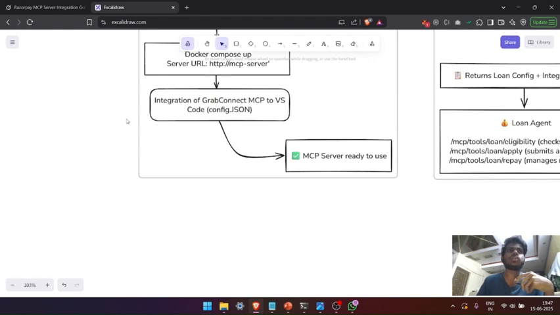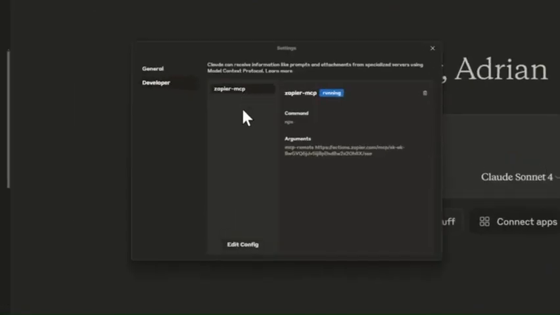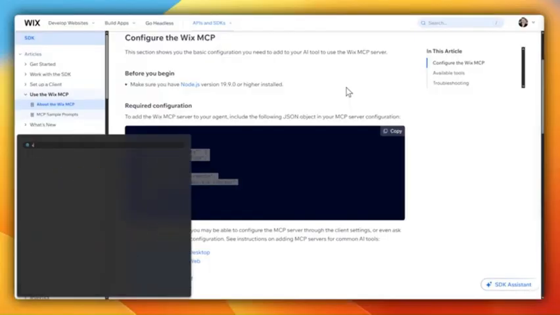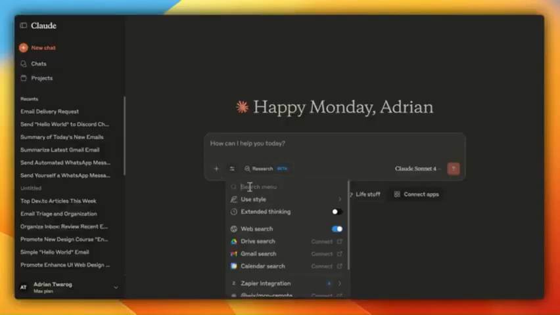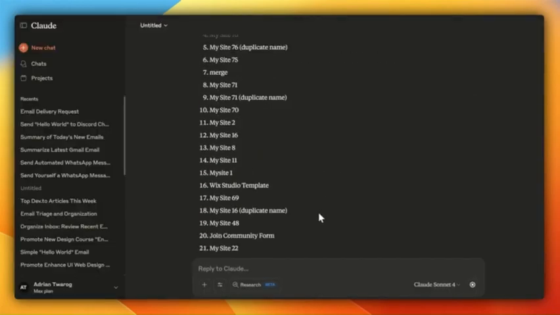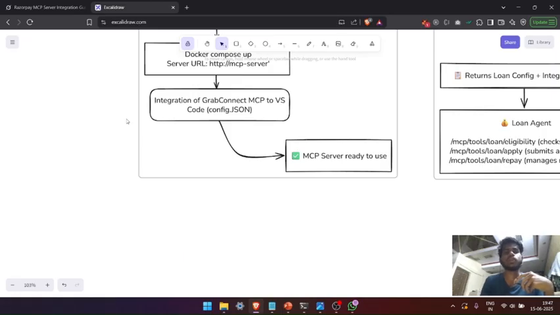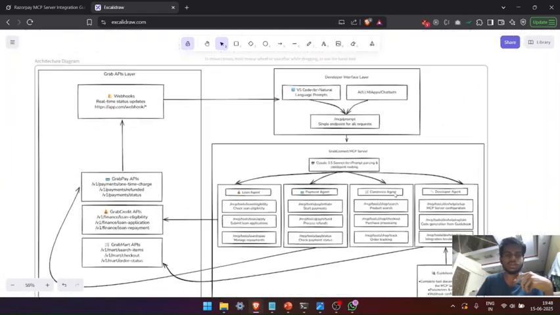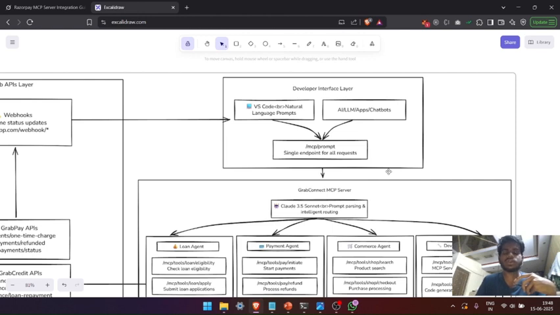Now, how do we configure the server we have created into the editors that the developers are using? The JSON that we create for that particular MCP server will be shared with the developer. Let's say he's using VS Code; he would copy that JSON and paste it in his extension in VS Code. That MCP server would then be configured in his editor itself, and he would be able to access the MCP server that we have created and talk to it. Once it is configured, you can just talk to that server in your own language.